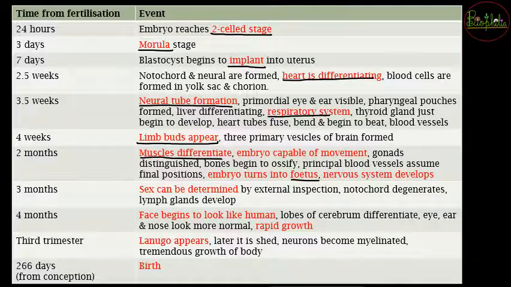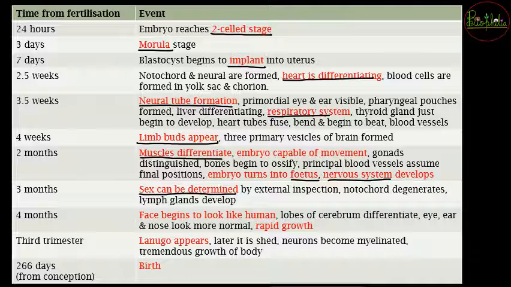So now you will not call it an embryo, you will call it a fetus, and the nervous system will start to develop. By the 3 months, the sex of the baby can be determined, that is, gender can be revealed, but because of female feticide occurring in India, the sex is not going to be told or revealed to the family.